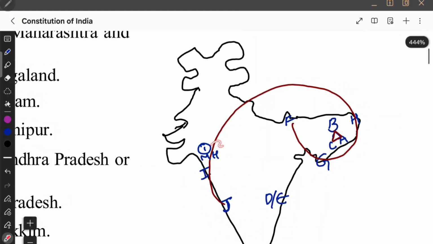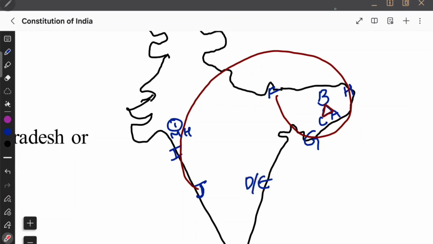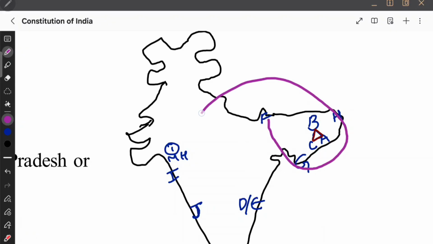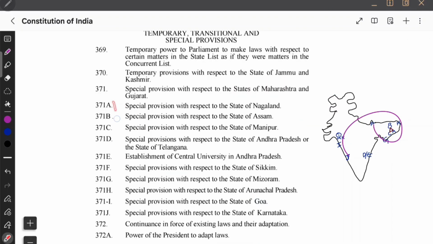So basically the story started with Article 371, Maharashtra and Gujarat. Then we started the triangle: Nagaland, Assam, Manipur, Andhra Pradesh and Telangana, D and E. Now we are going to connect a streak. How are we connecting it? First starting with Sikkim F, Mizoram G, and then Arunachal Pradesh, and then Goa beach I, and then Mysore Palace Karnataka J. So this is how you can memorize A to J.